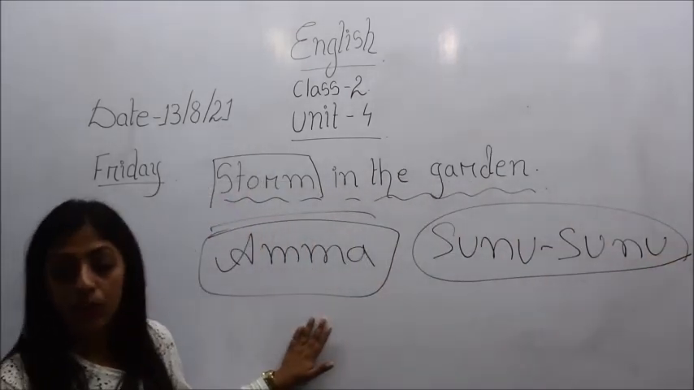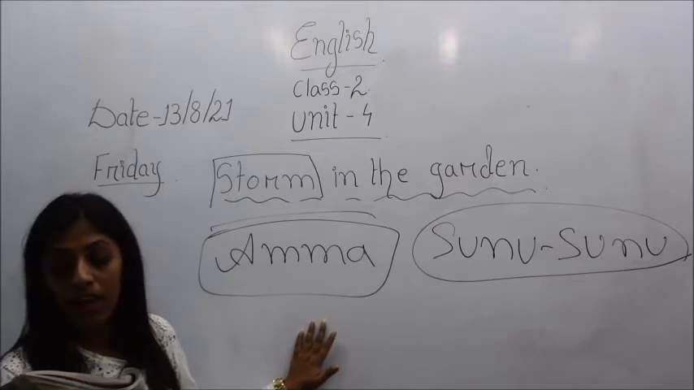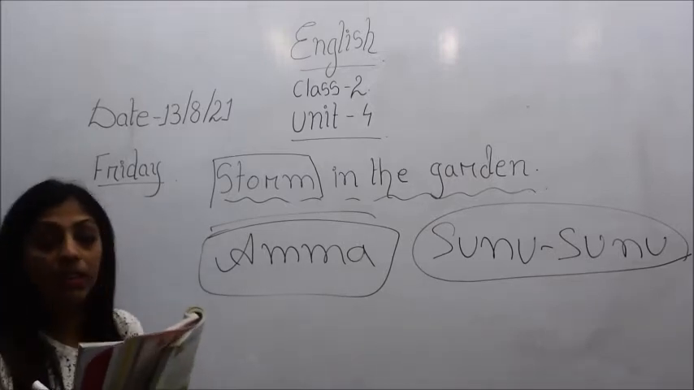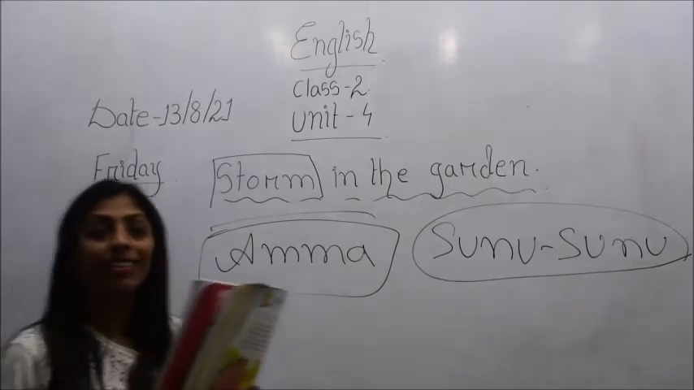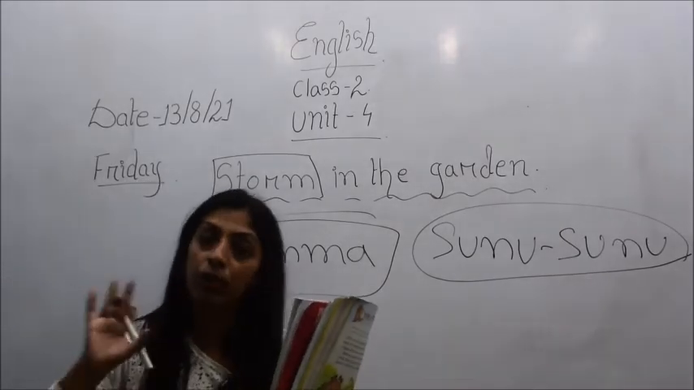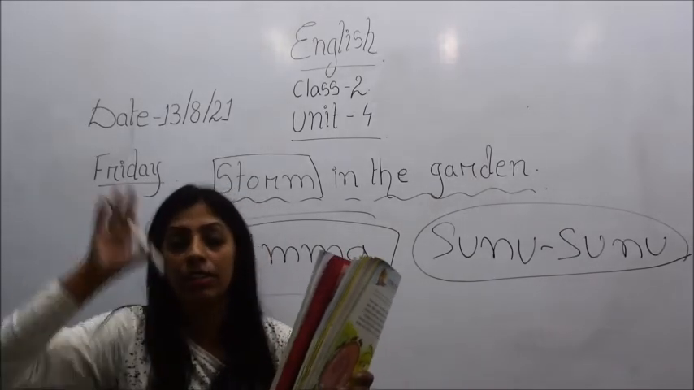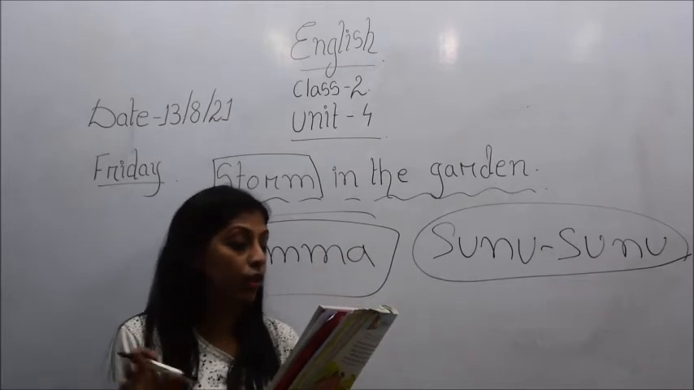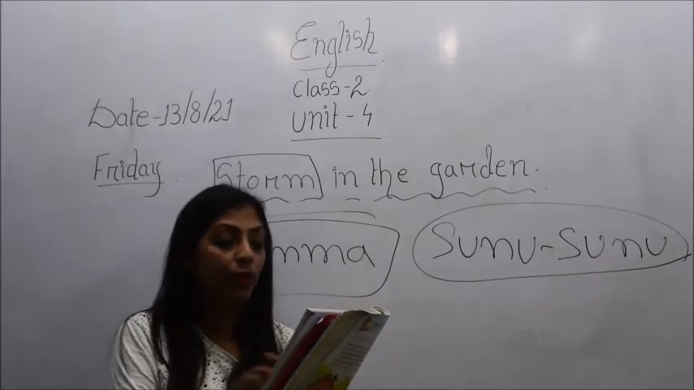And what did he say? That Amma, there is a storm in the garden. He was saying that there was a storm in the garden. Now, you know what a storm is, like a thunderstorm. There was a storm in the garden. I heard the wind blow.